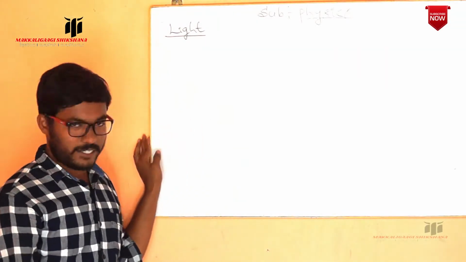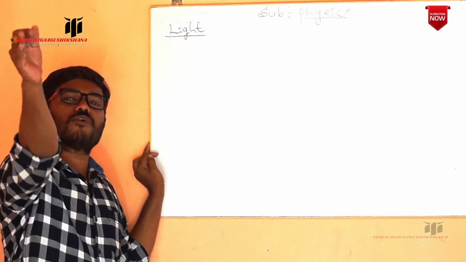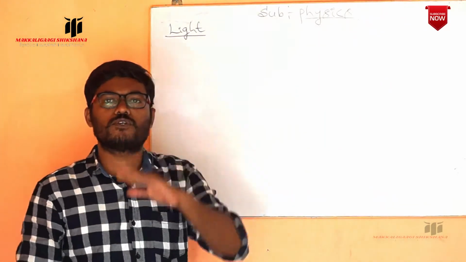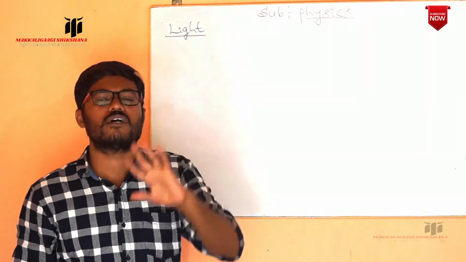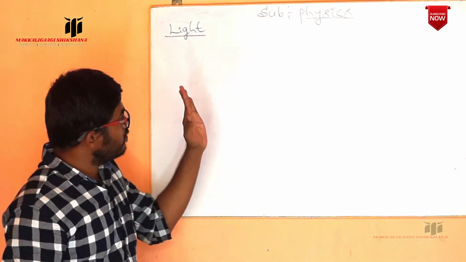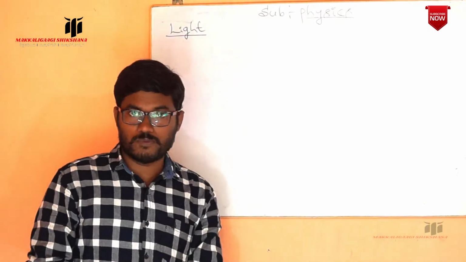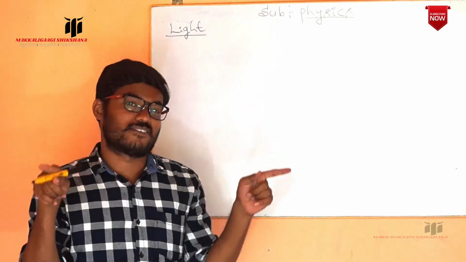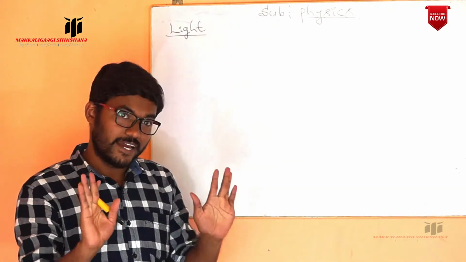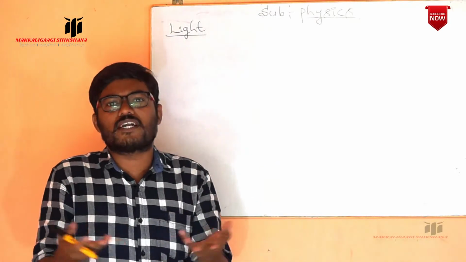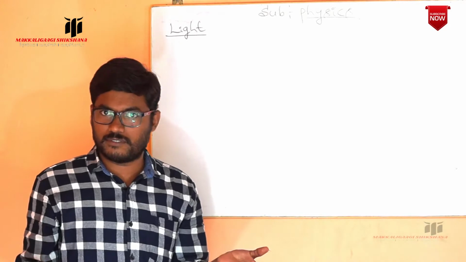So this light will travel from one position to another position, or it will propagate from one position to another position, for example, sun to the earth. Here we are using the energy. By using this energy, what is the use for humans? It enables us to see the objects around us. If light is there, then only we can see the objects present around us. If there is no light, we can't see the objects around us.